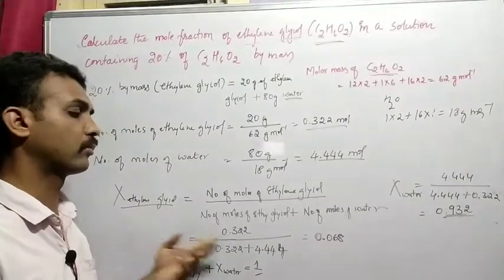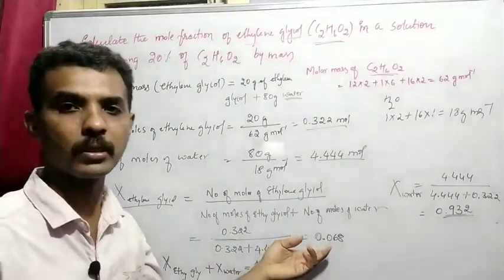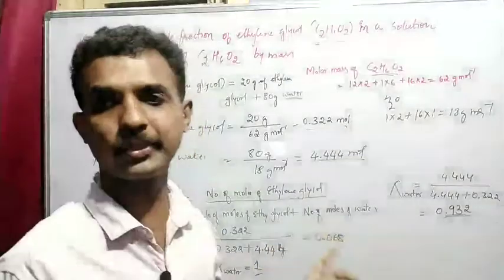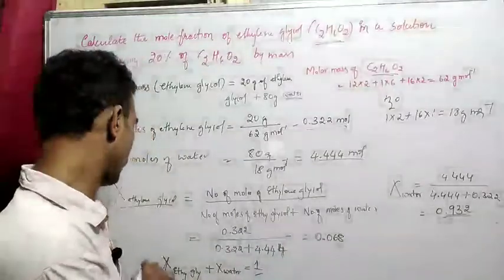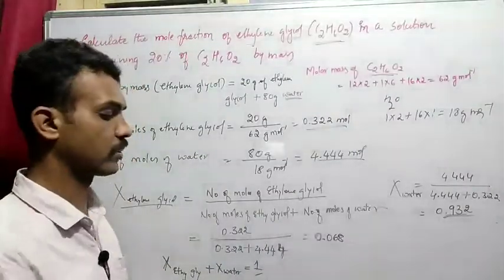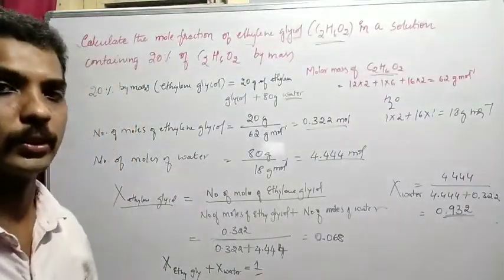So if you know the mole fraction of ethylene glycol, which is 0.068, then 1 minus 0.068 is the mole fraction of water, which is 0.932.